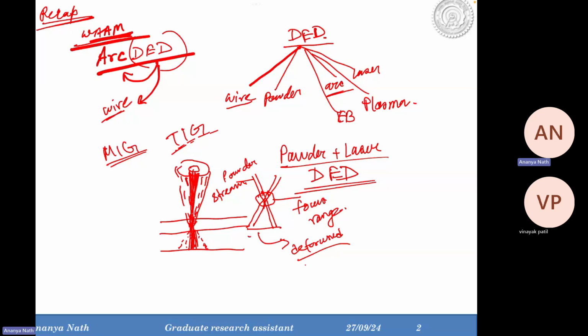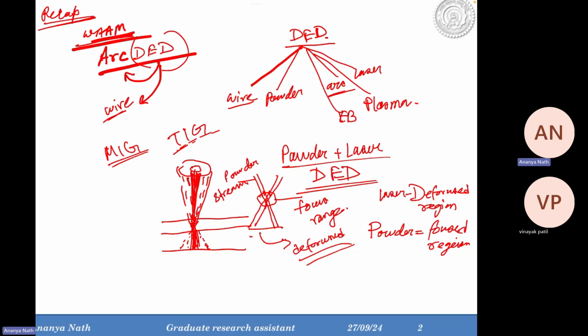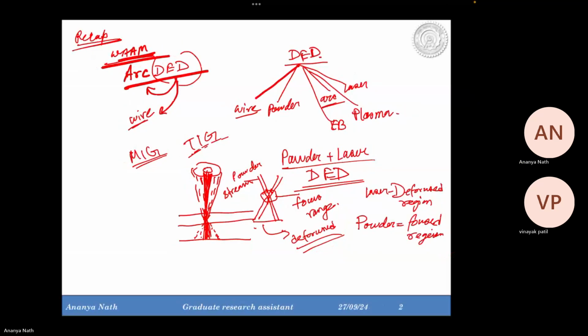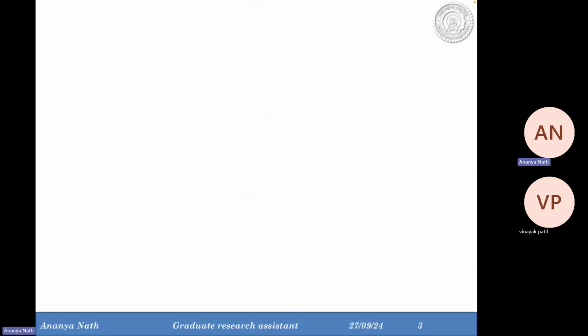So basically, we use the laser at the defocused region, and we use the powder at the focused region. Always remember. This has a definite reason behind it, why we work like that. We will be discussing the reason, but before that, this is the recap of the last week.